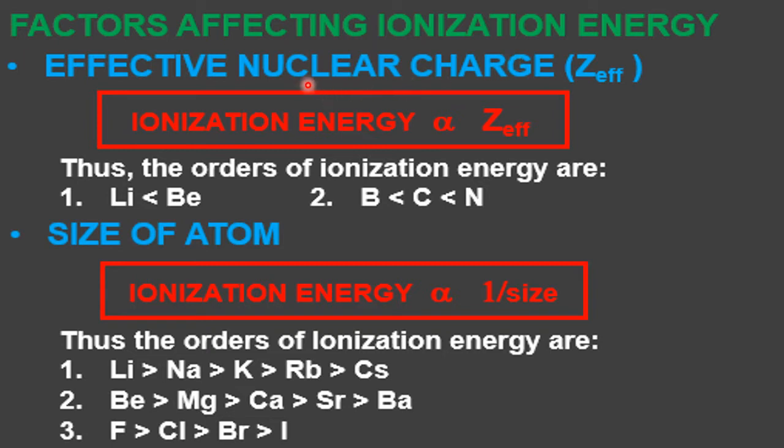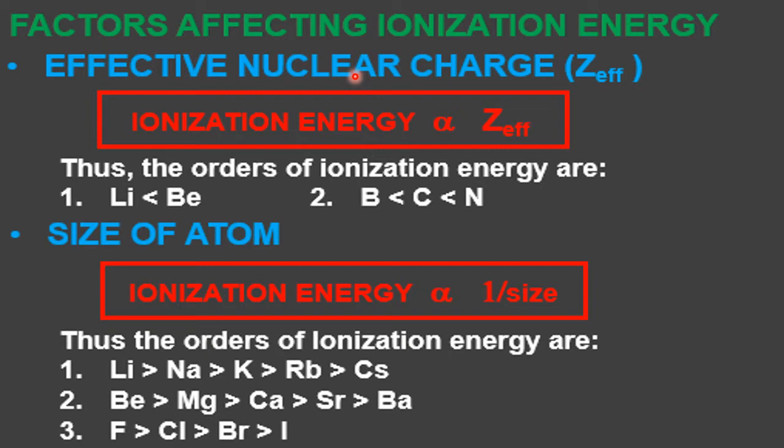Factor number 1: effective nuclear charge. Please recall our previous knowledge on the structure of atom. Effective nuclear charge means it is the charge of the nucleus on the outer electrons. Whether you move from left to right or top to bottom, atomic number is increasing.